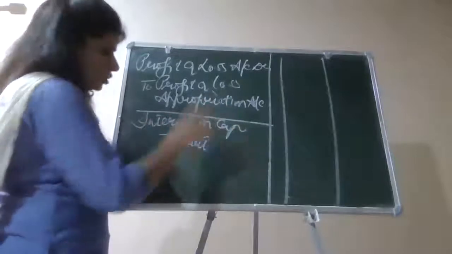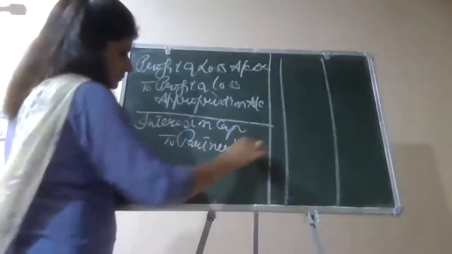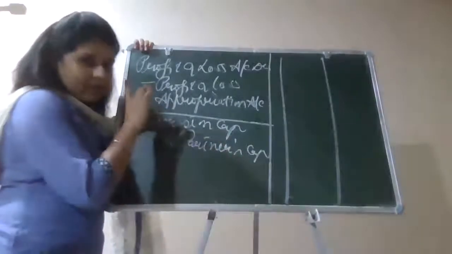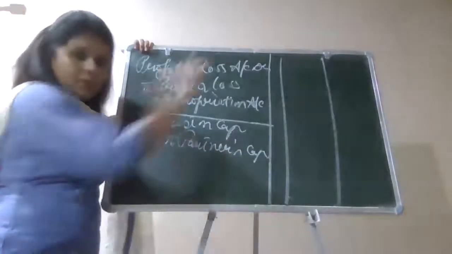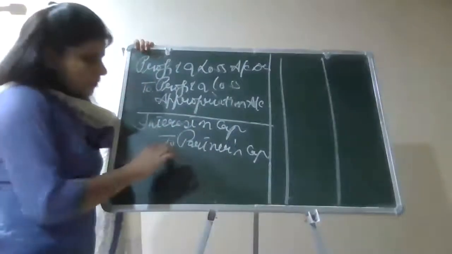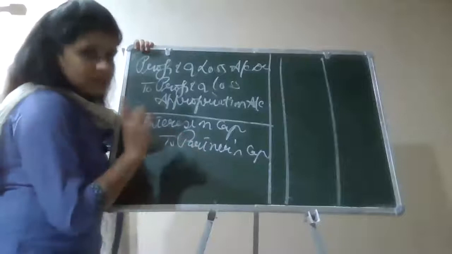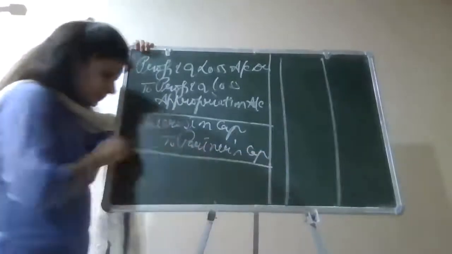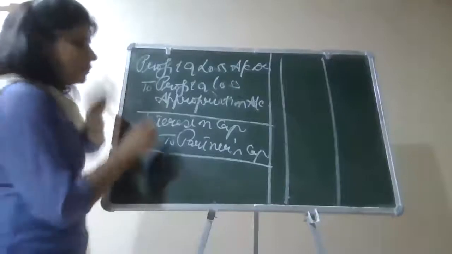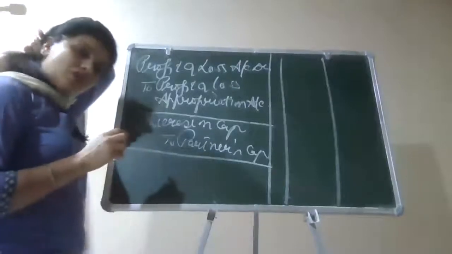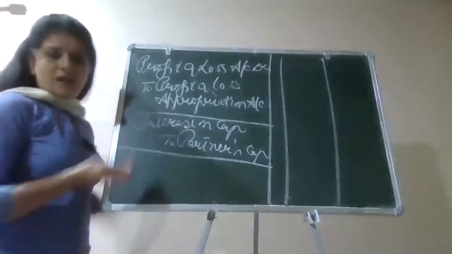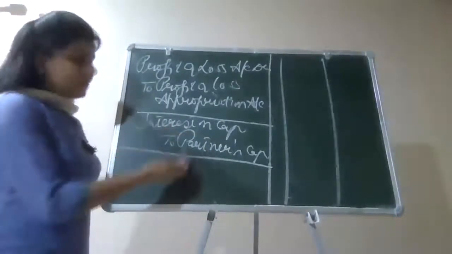Interest on capital to partners' capital. So here it can be to A's capital, my partner's name in my imaginary illustration, like I made when I made the P&L appropriation account earlier on the board. To B's capital, to C's capital, right? आगे चलते हैं. This entry's narration you will write as being interest on capital due. Due हुआ है, paid होता तो मैं to cash लिखती ना. अगर paid होता तो मैं लिखती interest on capital account debited to cash.